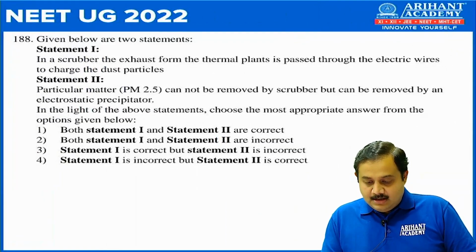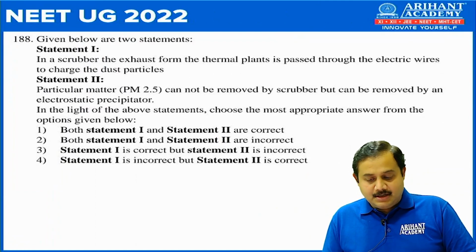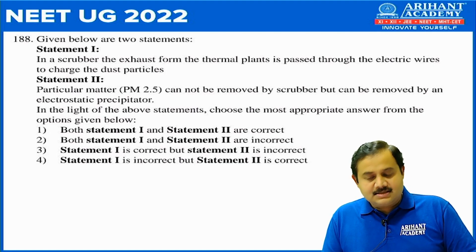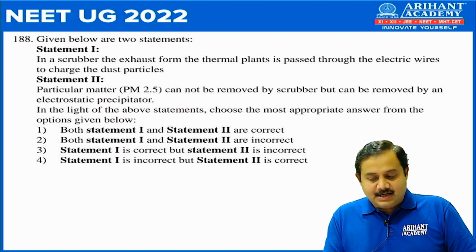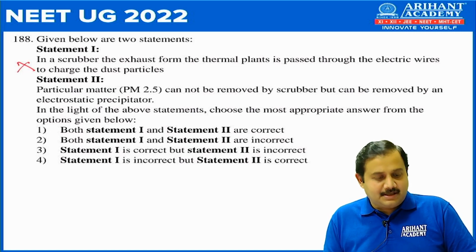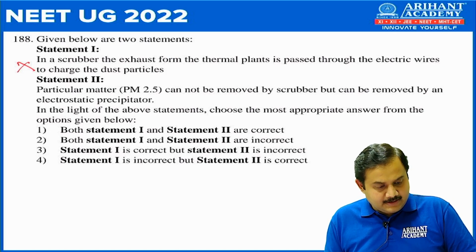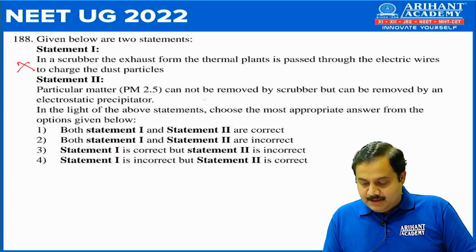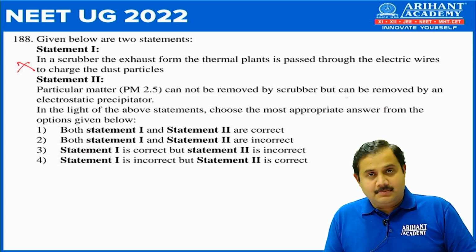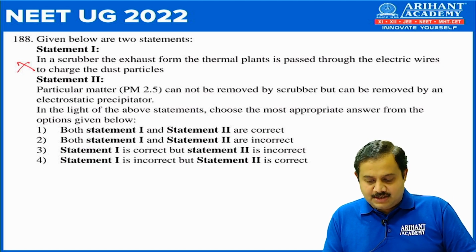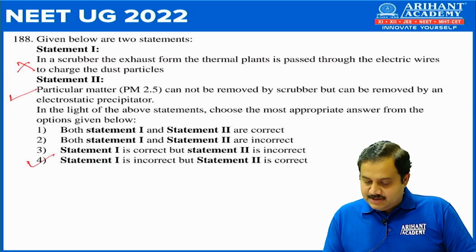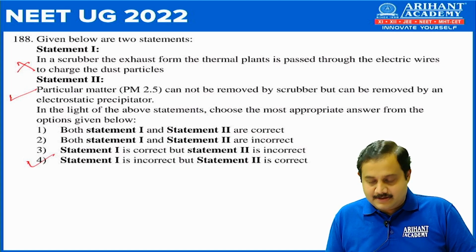Next, 188. Again the statement question. Statement number 1. In a scrubber, the exhaust from thermal plant is passed through the electric wire to charge the dust particle. Now you know this kind of thing is done in electrostatic precipitator and not in a scrubber. So that is incorrect. Next, statement 2. Particulate matter PM 2.5 cannot be removed by scrubber but can be removed by an electrostatic precipitator. So that's correct. So the correct answer is number 4. Statement 1 is incorrect but statement 2 is correct.